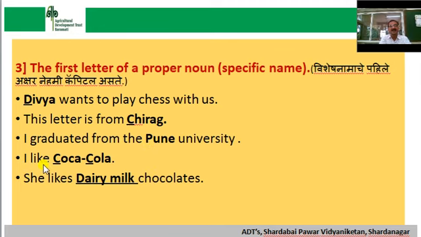Next sentence, I like Coca-Cola. Here Coca-Cola is the name of a drink. That's why these letters are written in capital. She likes Dairy Milk chocolates. Here Dairy Milk is the name of a chocolate. That's why D is written in capital.